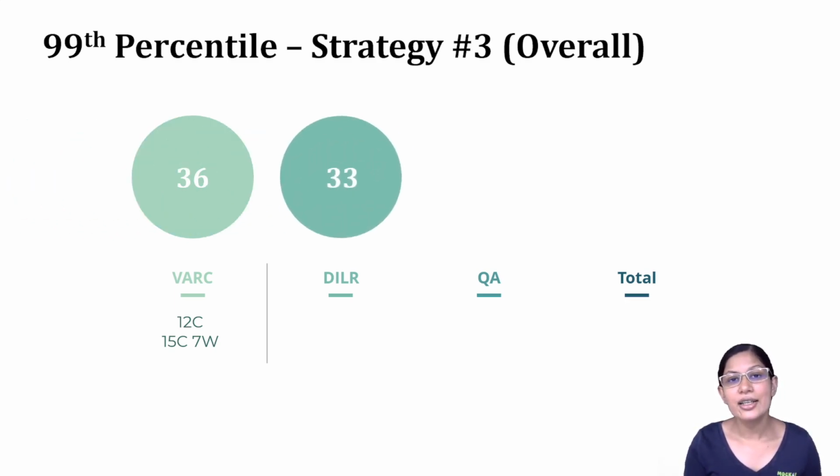Similarly, in DILR, you're looking to get a little higher than average. You're getting 33 marks. So 33 marks is, let's say, you are doing 2 6-question cases, or you are doing 2 4 and 1 6-question case with a couple of errors, and you'll get this mark. So you need to practice a fair bit of DILR for this. Practice all sorts of cases, take mocks, take sectionals, do a lot of practice.